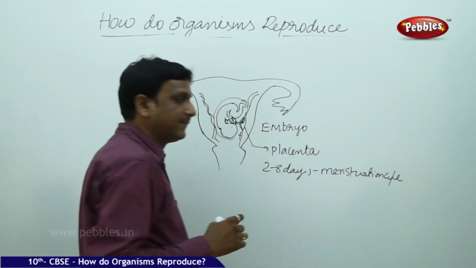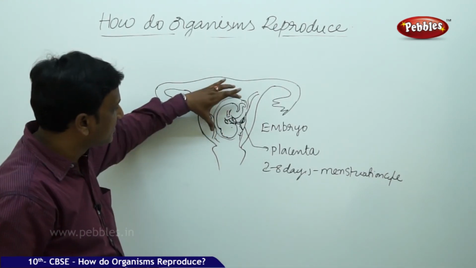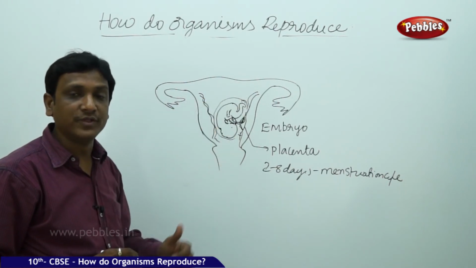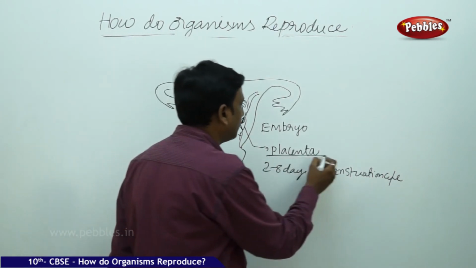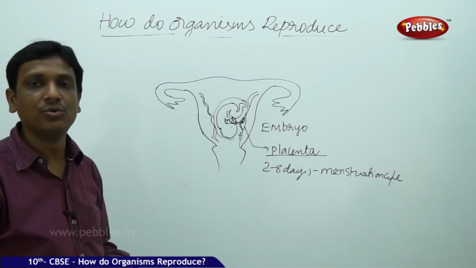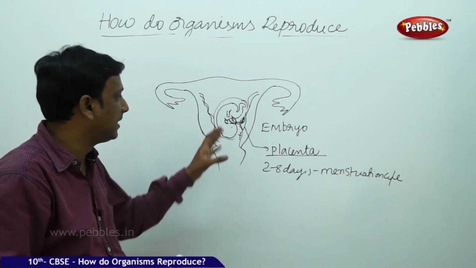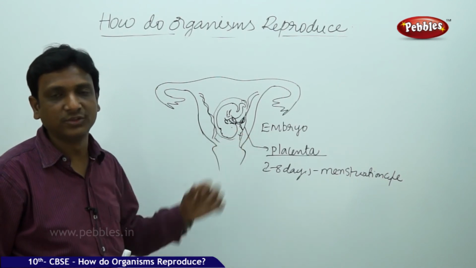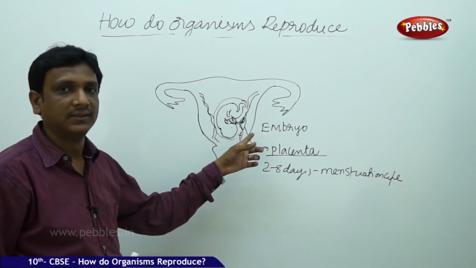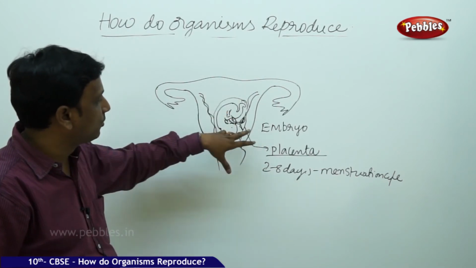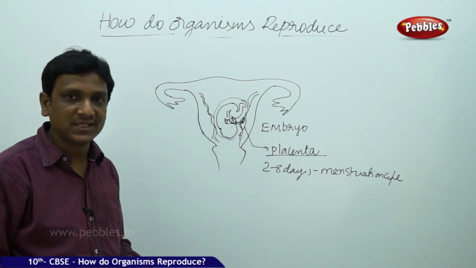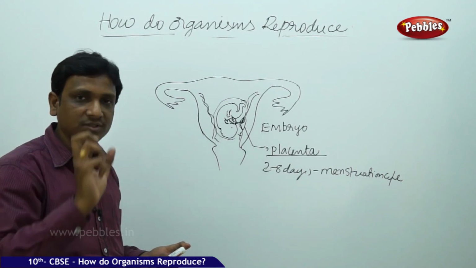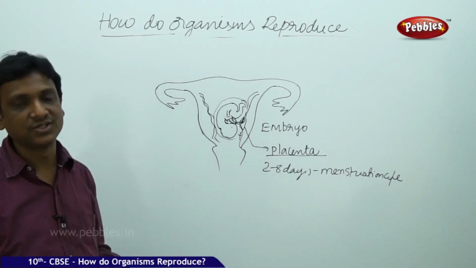But if fertilization takes place, what happens? The embryo grows in its size, and it fixes in the uterus. The walls of the uterus are lined with blood and mucus. You call it the placenta. So the placenta is the material which is rich in glucose and oxygen, which provides glucose and oxygen to the baby for its growth. The necessary conditions are to be provided for the growth of the baby, and that is achieved by this placenta. As the embryo grows up into a baby, you can see an umbilical cord is formed. That means from the placenta there is a cord connected to the baby, which provides all the nutrients, oxygen, and helps in the removal of waste materials.